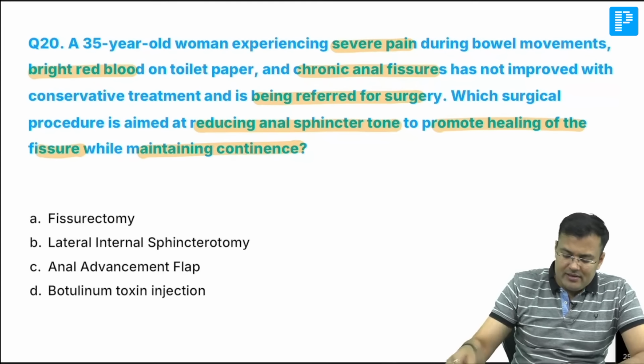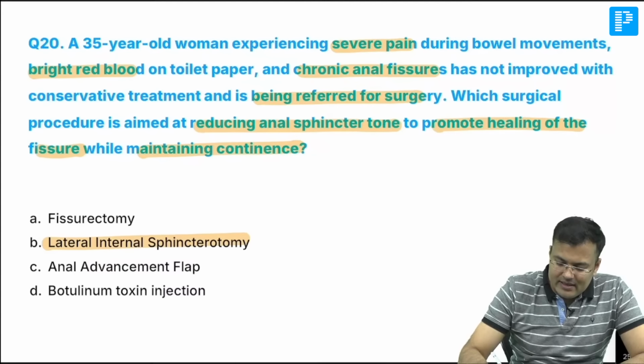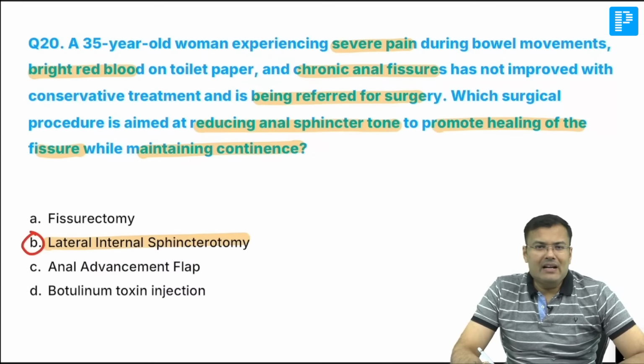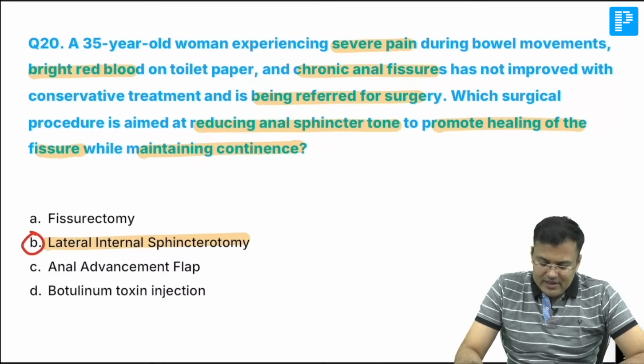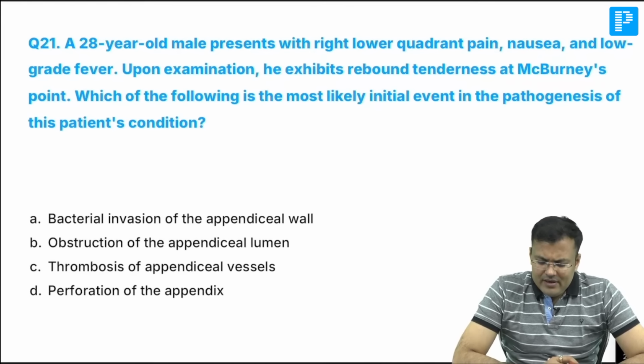So, what is the treatment here? Lateral internal sphincterotomy. That's the correct answer. Okay? So, what we do? We perform lateral internal sphincterotomy. Okay? Next, 21. Very easy.